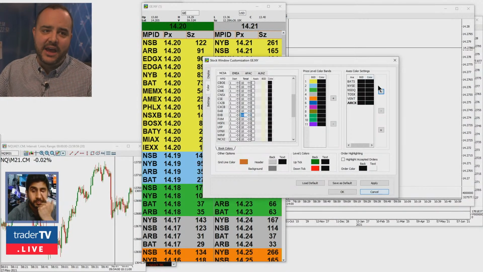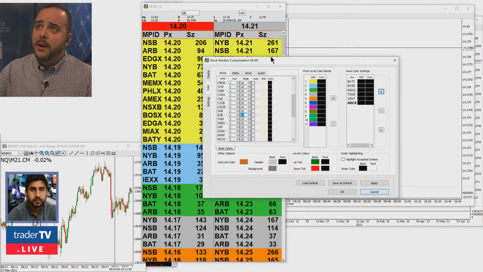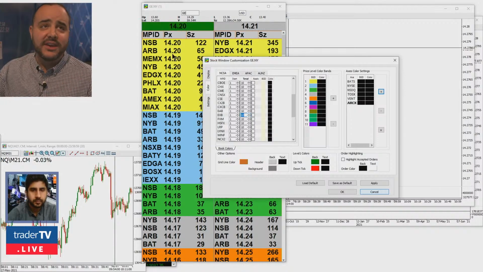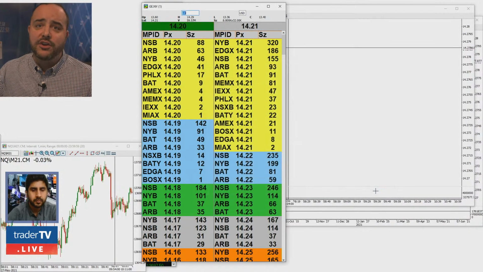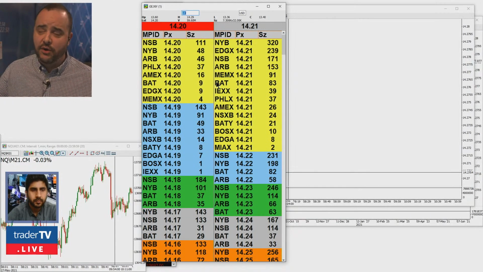I have them all blacked out, not super important to me. But if there was a key gateway or market data participant that you wanted to follow, you can easily mark them down on your level 2 screen as well, on your stock window. So some very, very exciting things available here. As a professional trader at Day Trade the World, you want to have as much information as possible, and our stock window and our market data definitely gives you those advantages.